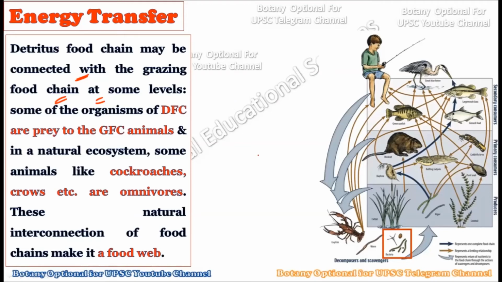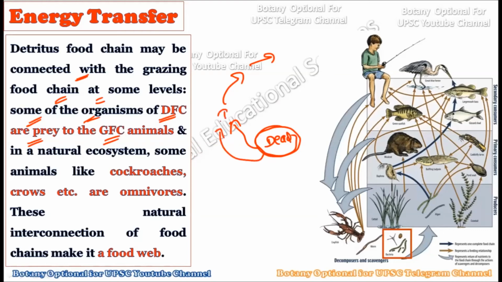For example, if you talk about the grazing food chain, it will start from the dead organic matter. Now, from the dead organic matter, this detritus food chain will go on, and this detritus food chain may be connected with that of the other food chain at some levels. See how some of the organisms from the detritus food chain are the prey for the grazing food chain animals. Some organisms which are involved in the detritus food chain are actually the prey for the other organisms which are present within the grazing food chain.